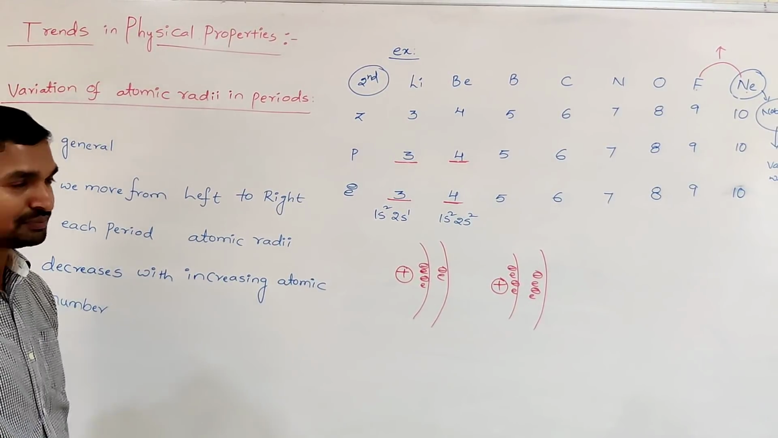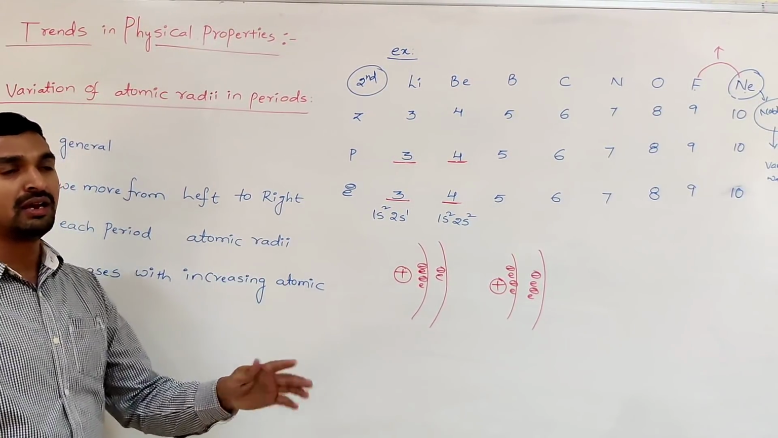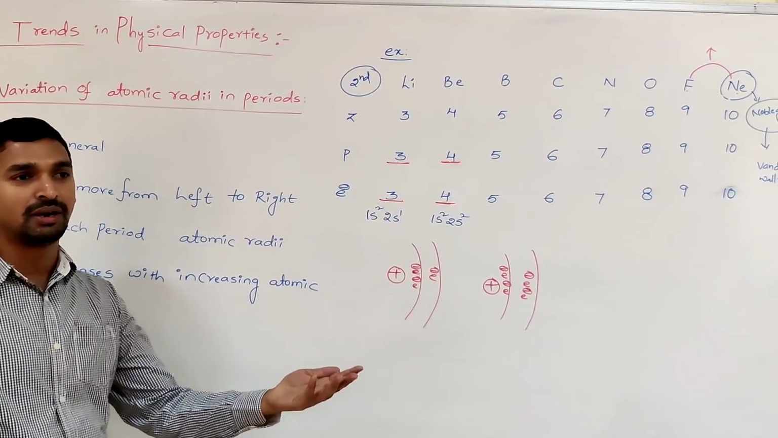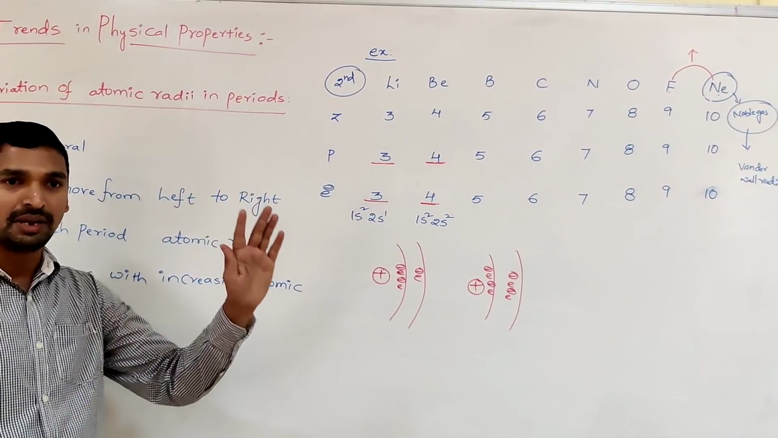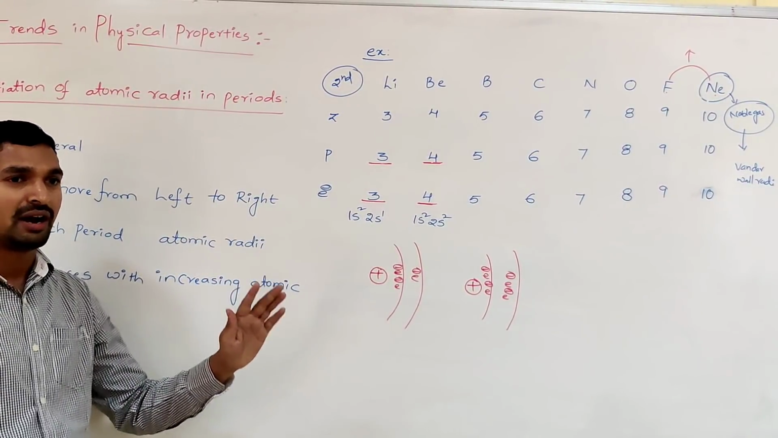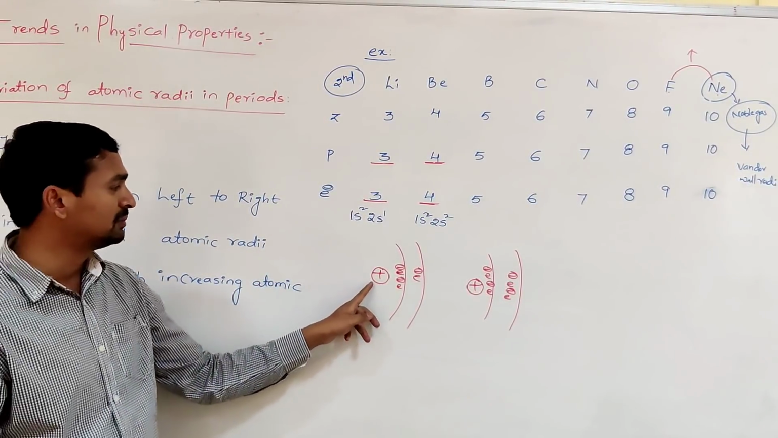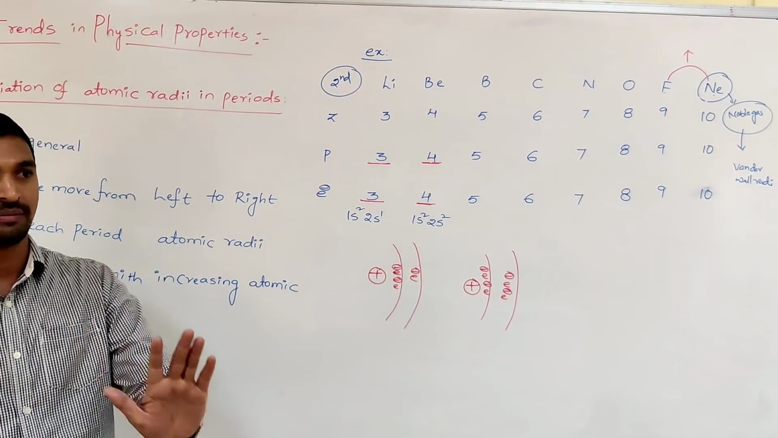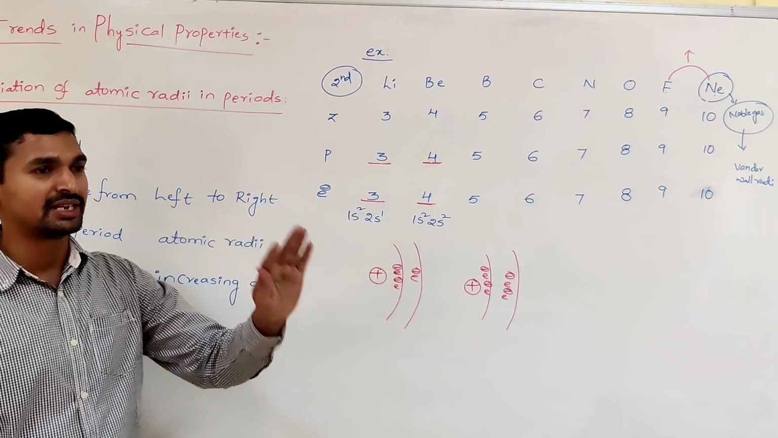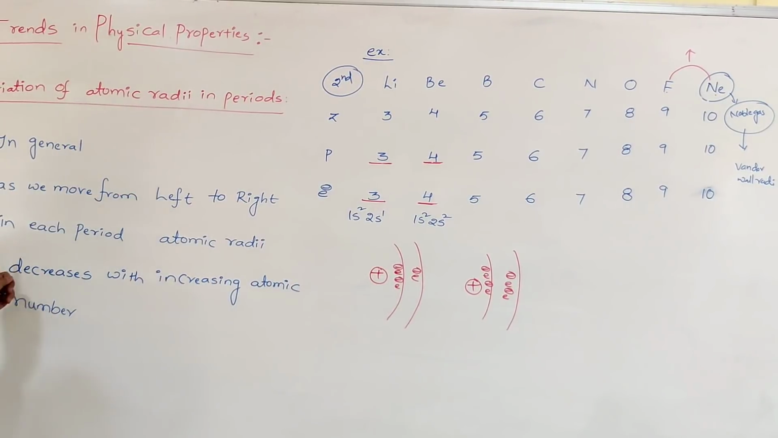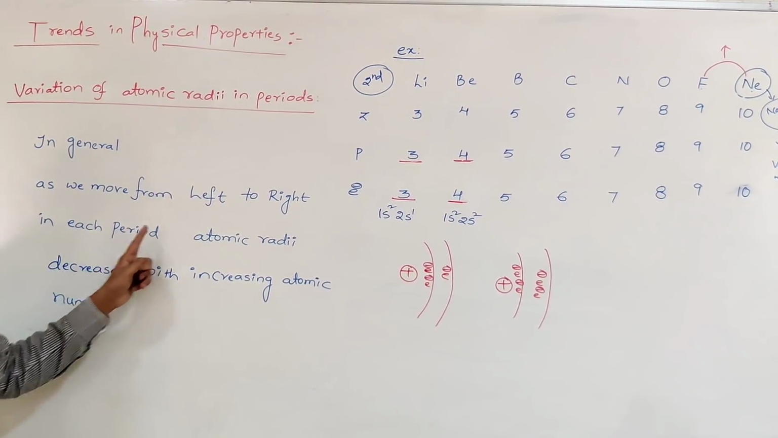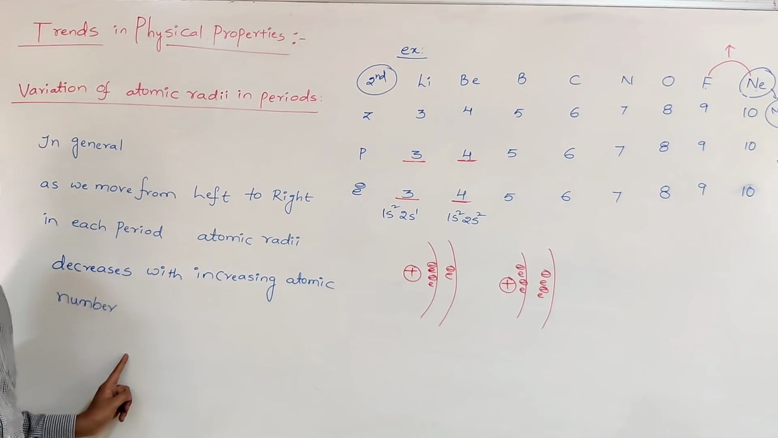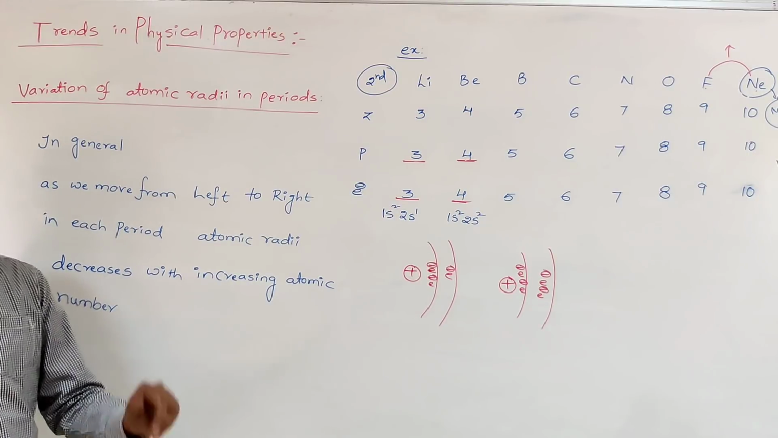They may ask the question: what is atomic radii, and explain how it varies in periods. So simply, you can define atomic radii as the distance from the center of the nucleus to the outermost shell electrons. That is called atomic radii. How does it vary in the periods? As we move from left to right in each period, atomic radii decreases with increase in the atomic number.